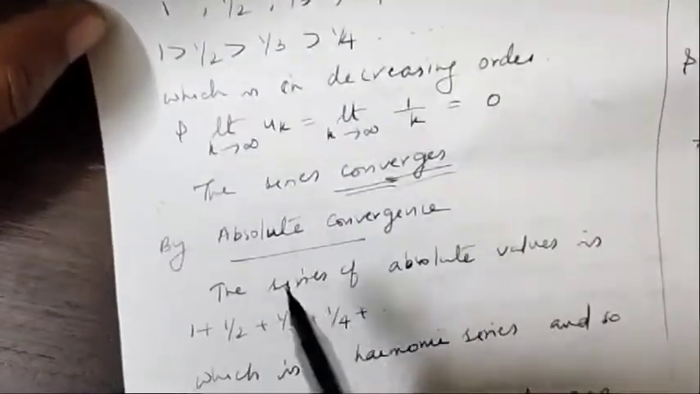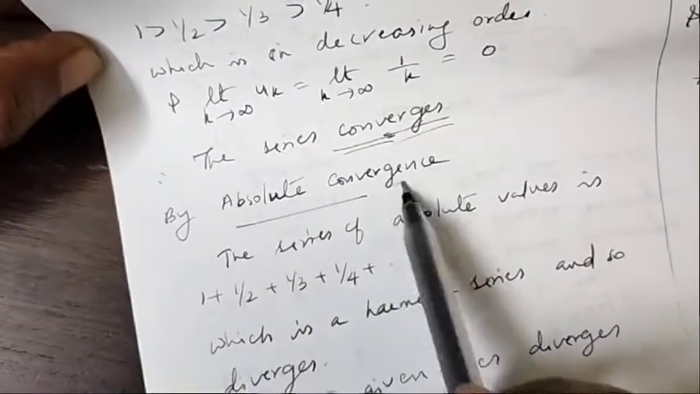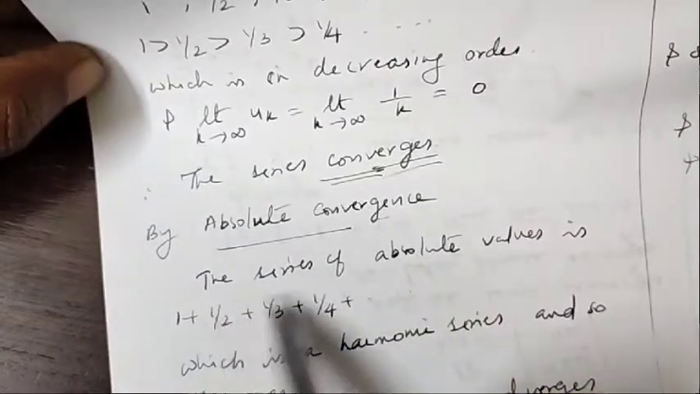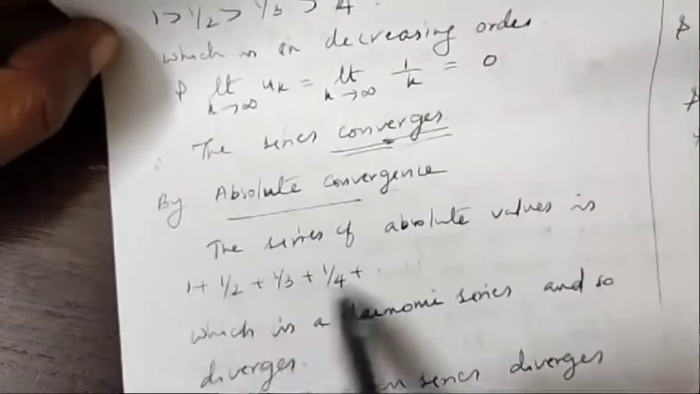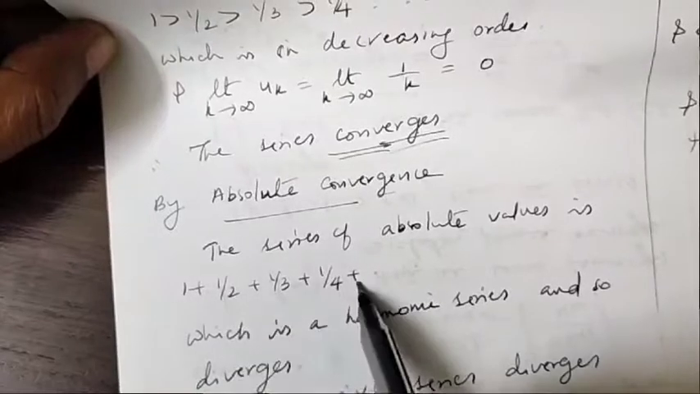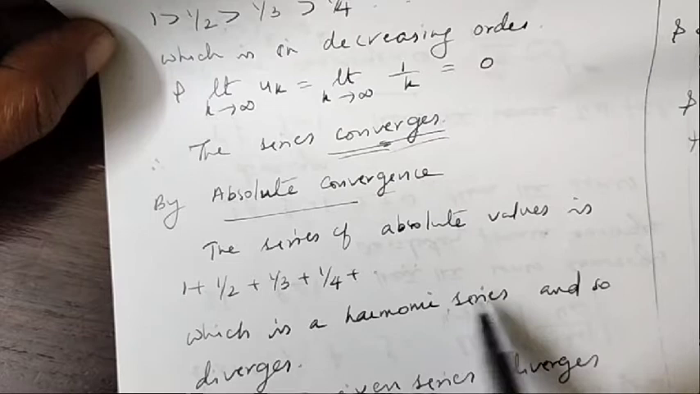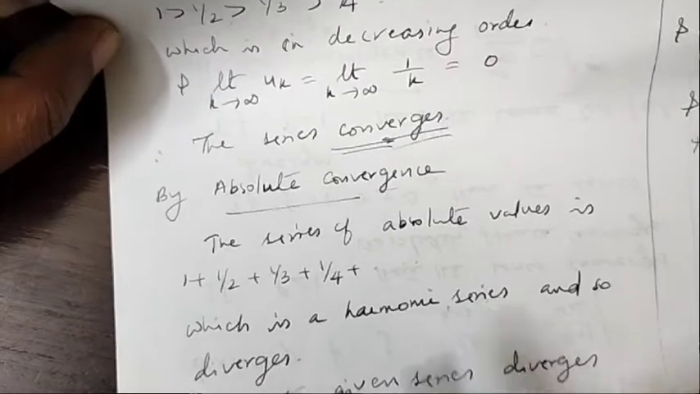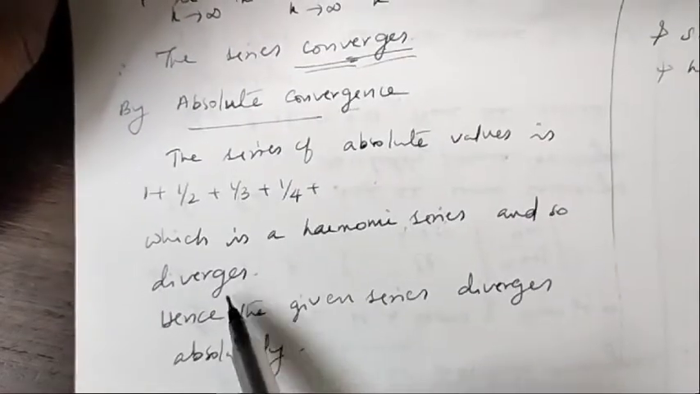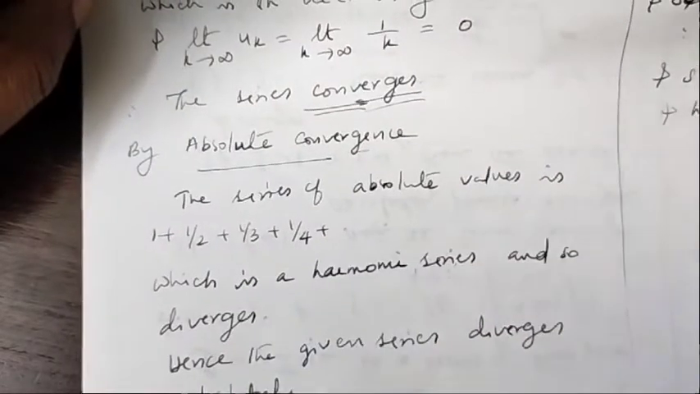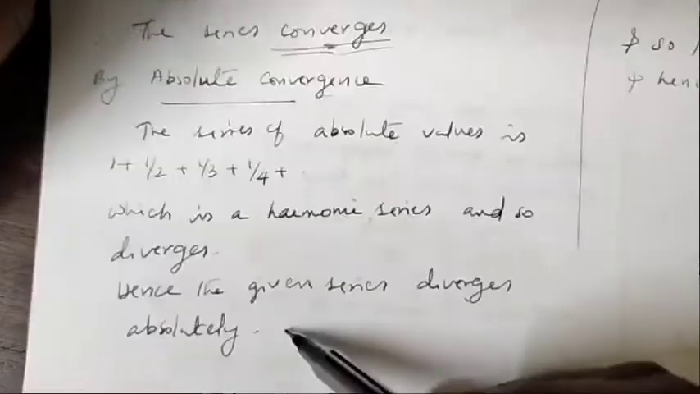Again, we can test the convergence using absolute convergence. By absolute convergence, we have to consider the absolute values, that is, consider all the terms as positive. Then it is a harmonic series. And what about its convergence? It is divergent. So the series of absolute values diverges, which means the given series diverges absolutely.